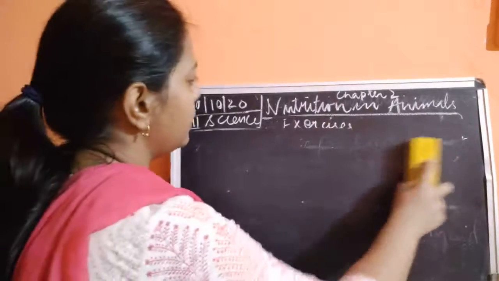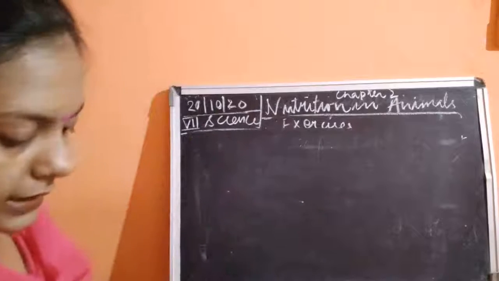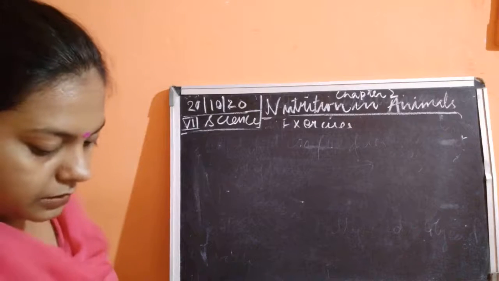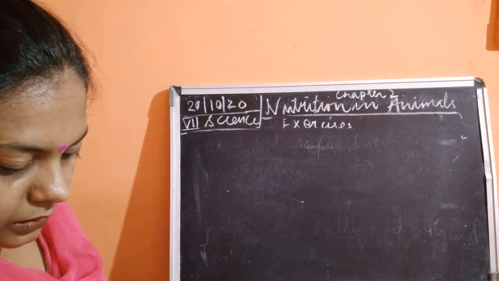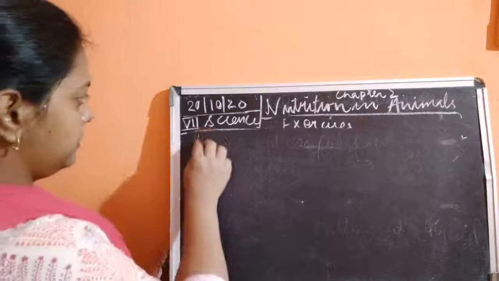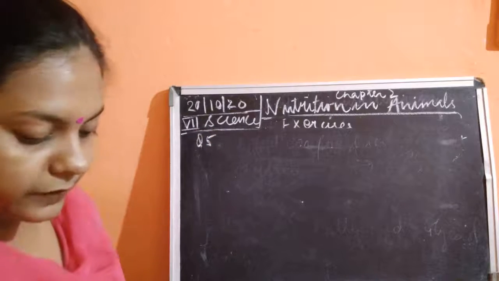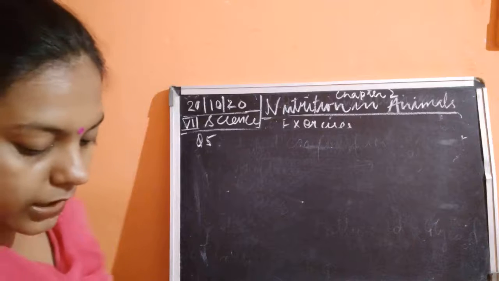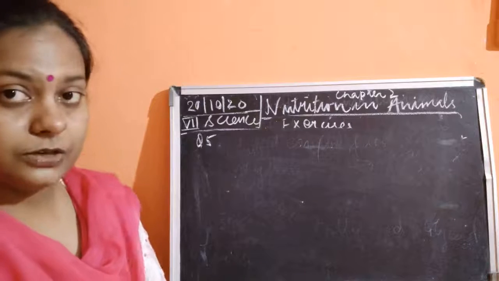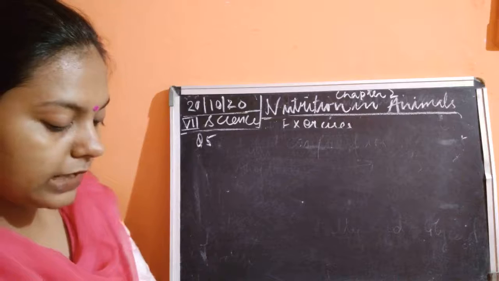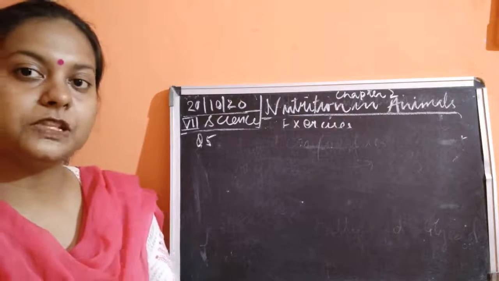Now I move on to the next question, question number five. Question five is, what are villi? What is their location and function? So what are villi? The villi are the finger-like projections of the small intestine.